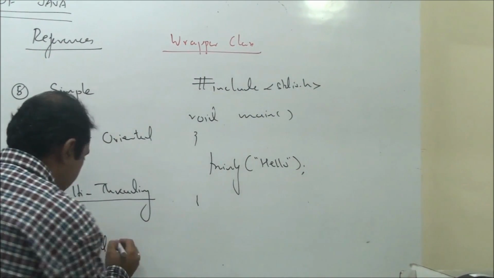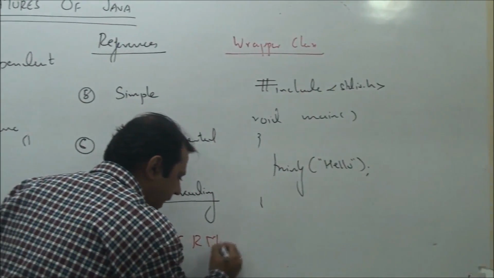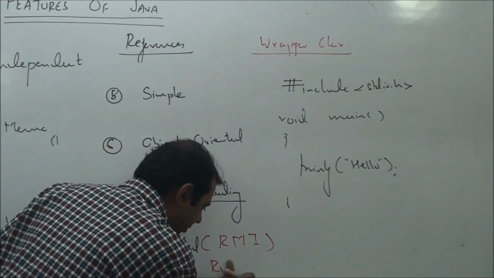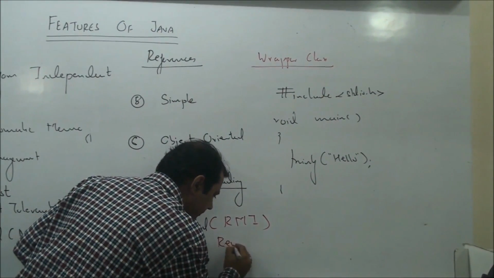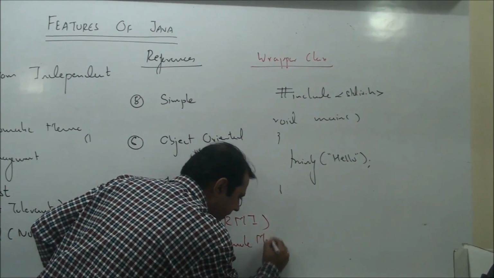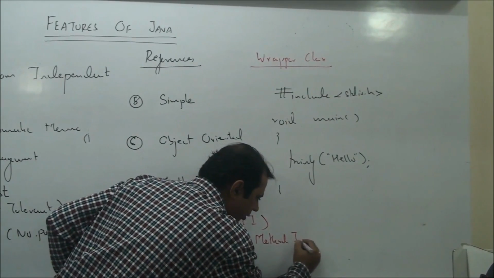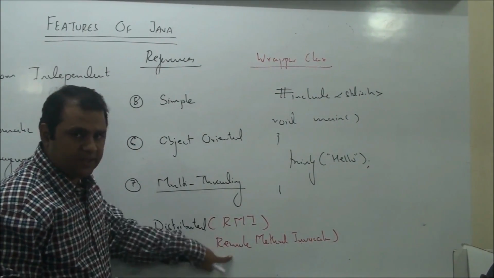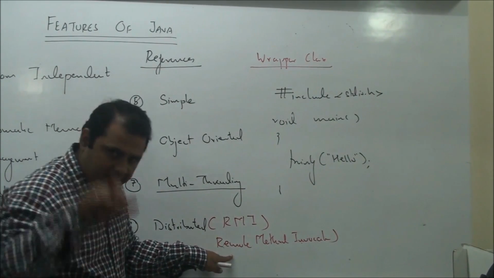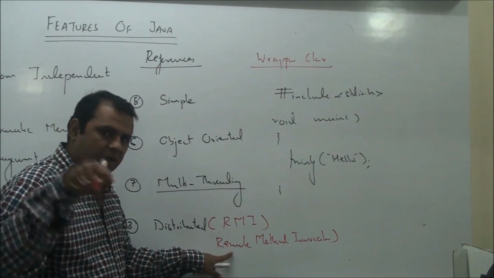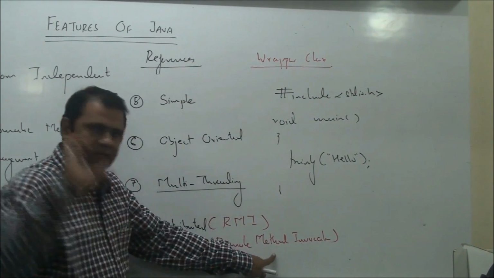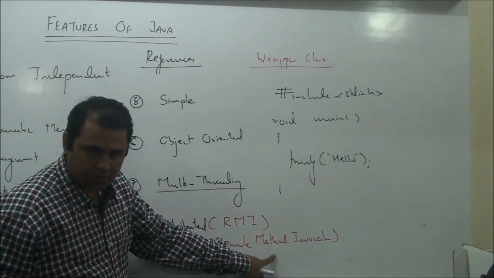In Java, this feature is basically called RMI. The full form of RMI is R for remote, M for method, I for invocation. Remote means the method is not available locally. That is, the method is not available on the machine from where it is being called. Invocation is the call to the method, and method is the block of code or the body of the code, right?